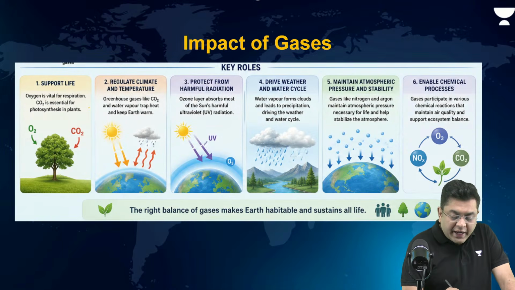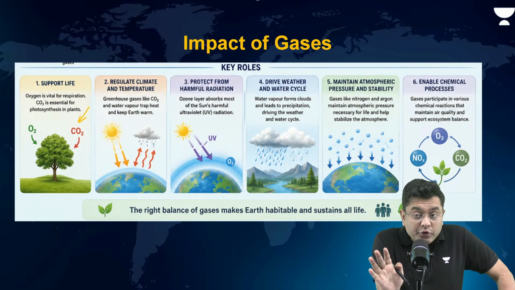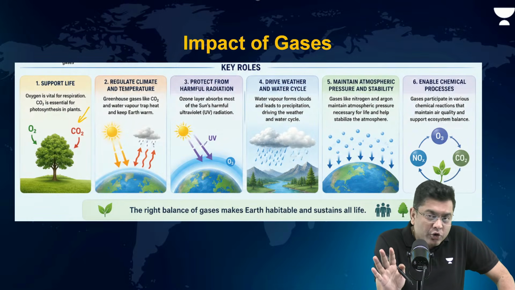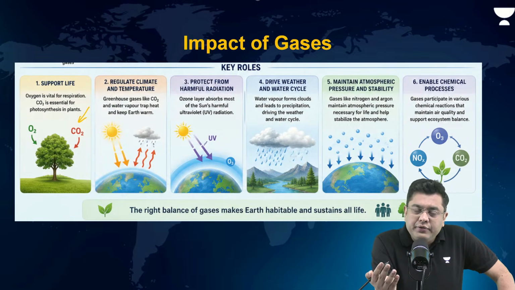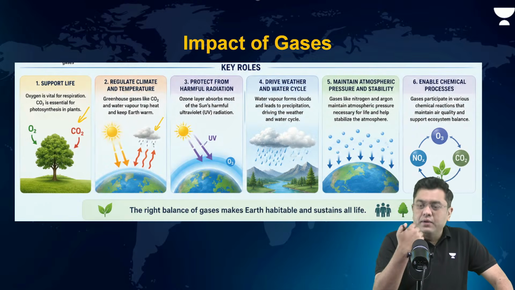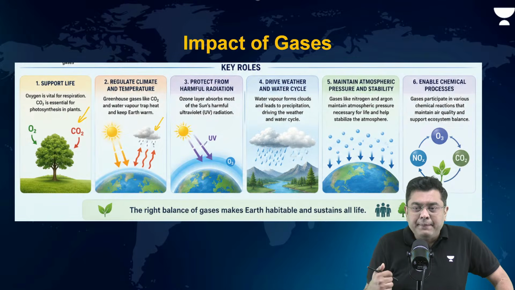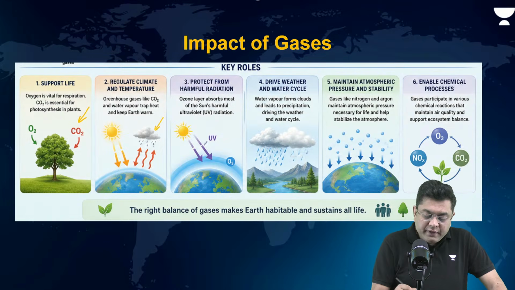So, oxygen is vital for respiration, photosynthesis. Plants also carry out respiration, by the way. I hope we are aware that plants do not only carry out photosynthesis, they also carry out respiration. They regulate climate and temperature. These gases, including water vapor and CO2, absorb heat. Now, if it is heated, then evaporation will happen, cloud formation will happen.